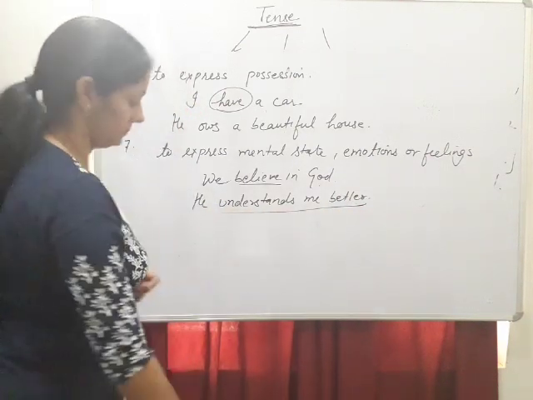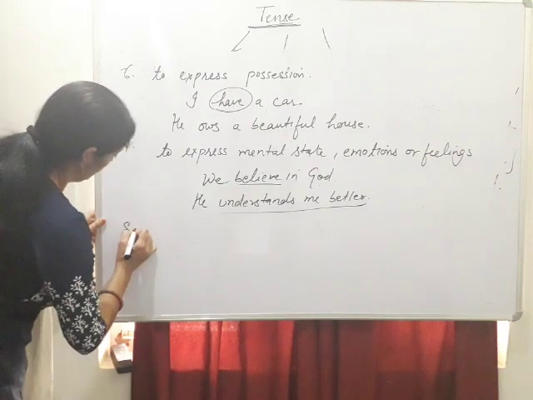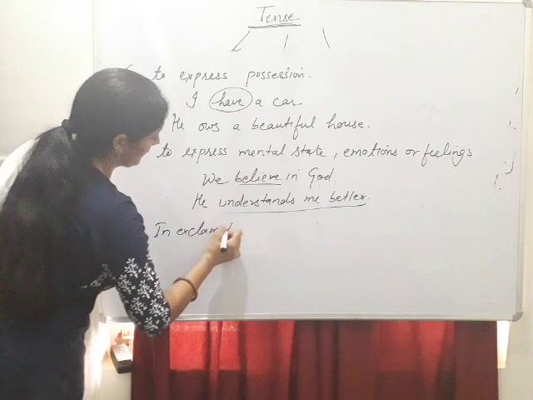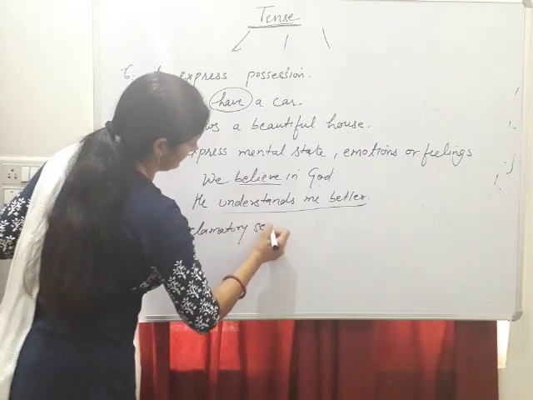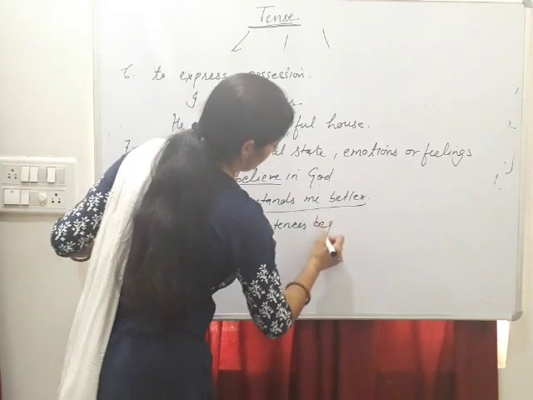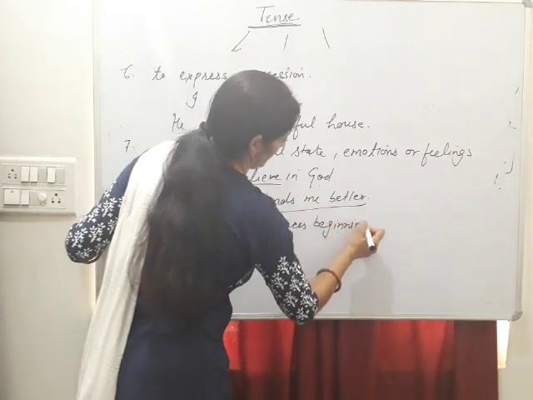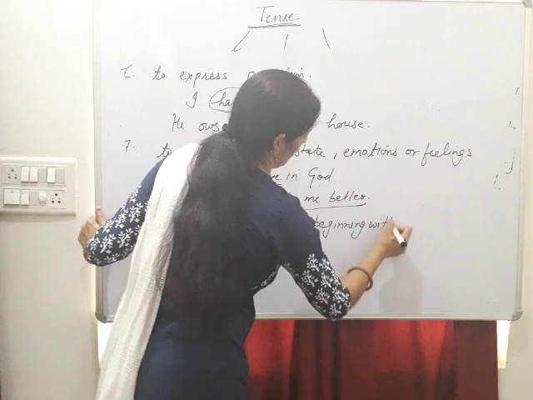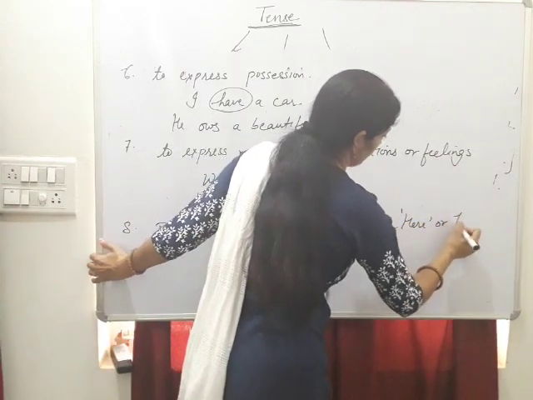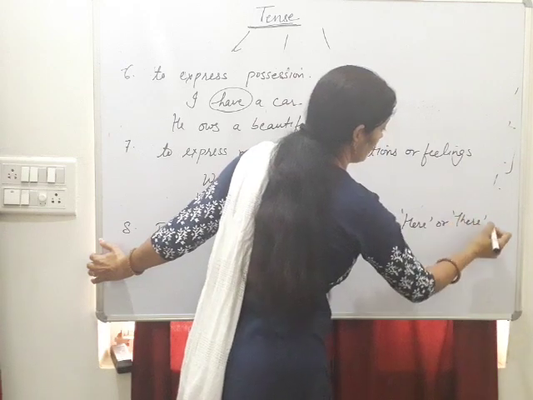Next one is in exclamatory sentences beginning with here or there.